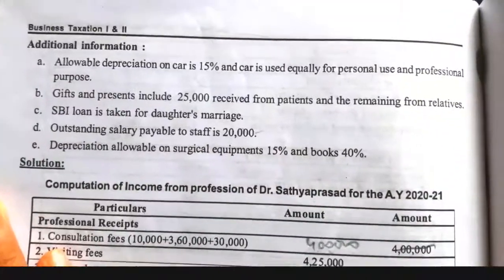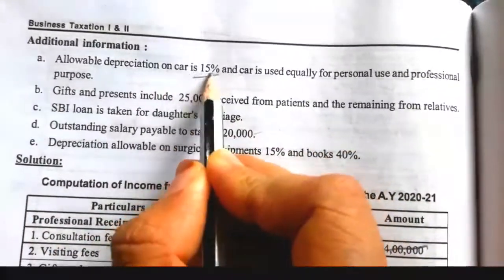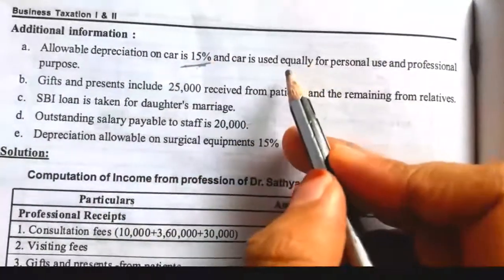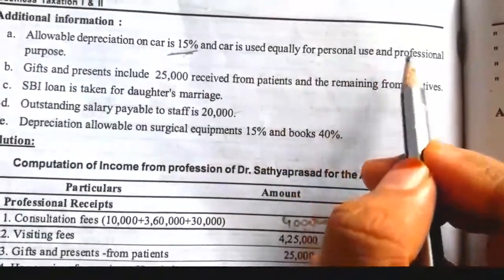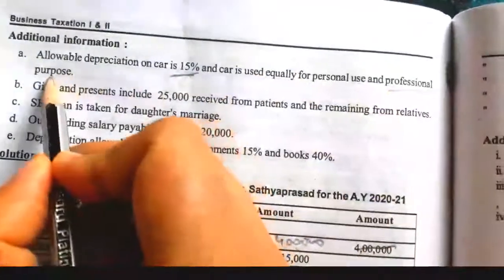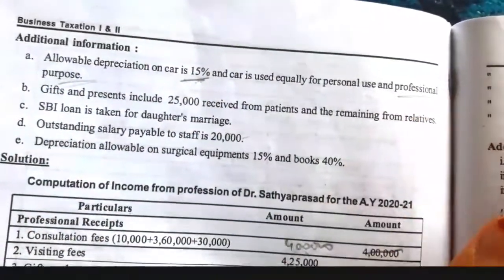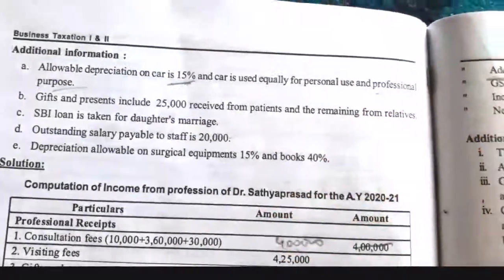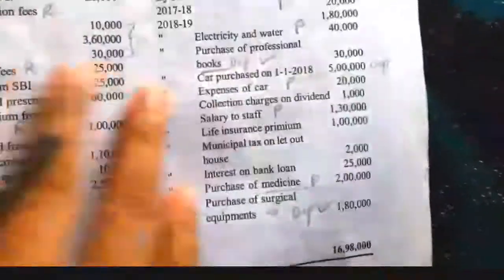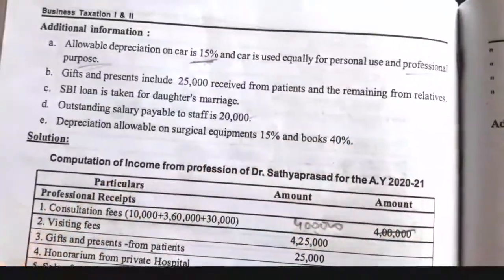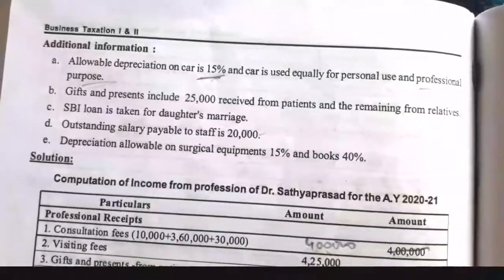Next, see the additional information. Here allowable depreciation on car is 15%. So car purchased is given, we have to charge depreciation on car at 15%, and the car is used equally for personal use and professional use, which means we have to charge depreciation only 50%, because the car is used equally for personal and professional use. And even the car expenses given here, this also we have to take at 50% because this car is used for professional purpose 50% and personal purpose 50%.